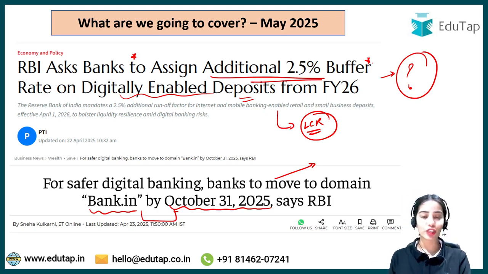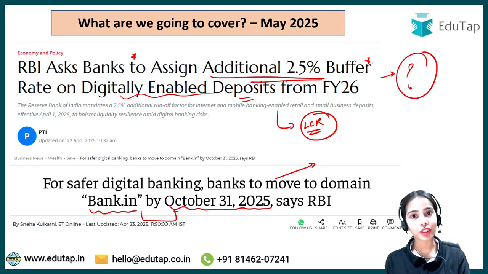Good morning to all of you and welcome to the session. I hope you have understood that these two news articles are RBI notifications, and they are very important from the examination perspective, from the objective perspective.